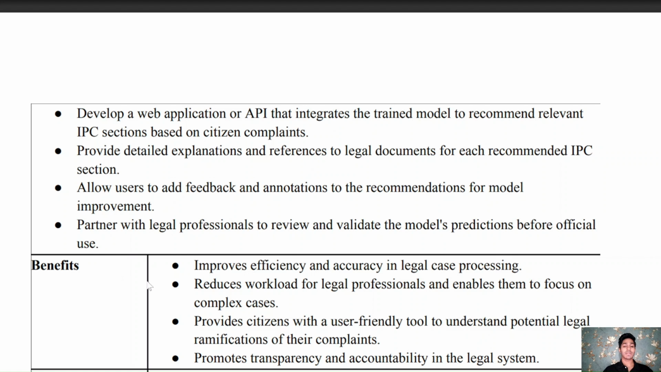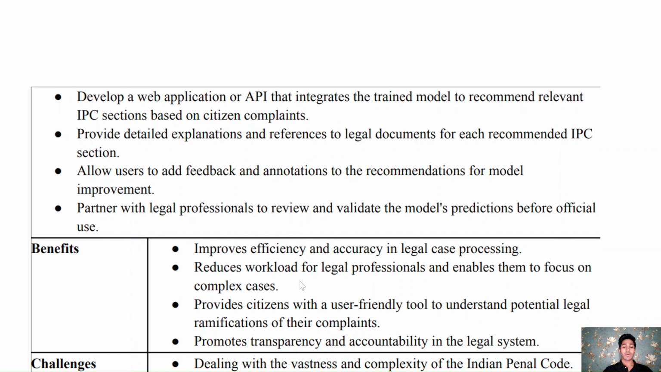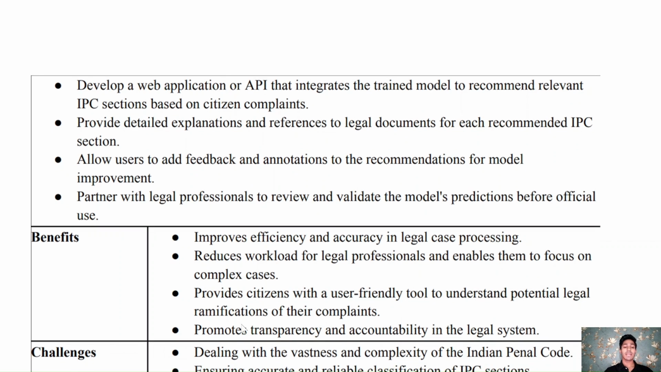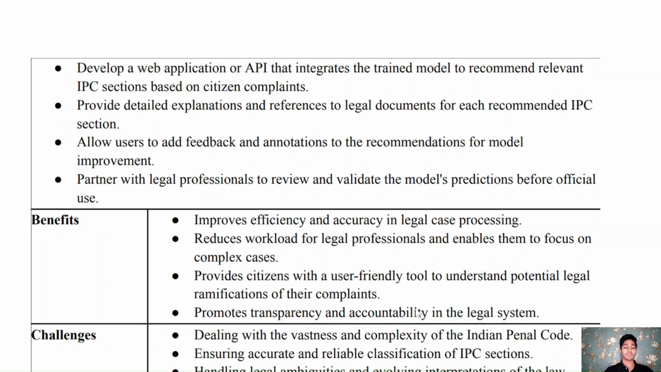And there are certain benefits of the model as well, which include improved efficiency and accuracy in legal case processing, reduced workload for legal professionals, enabling them to focus on complex cases. And then third, it provides citizens with a user-friendly tool to understand potential legal ramifications of their complaint. And it also promotes transparency and accountability in the legal system.